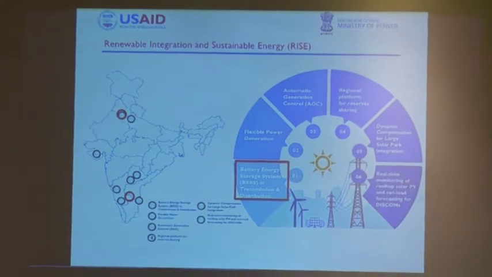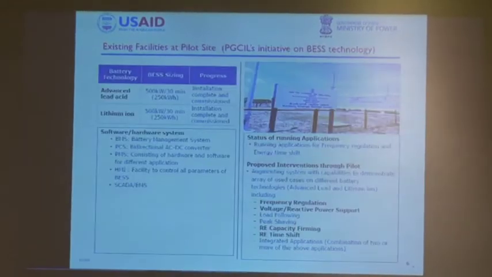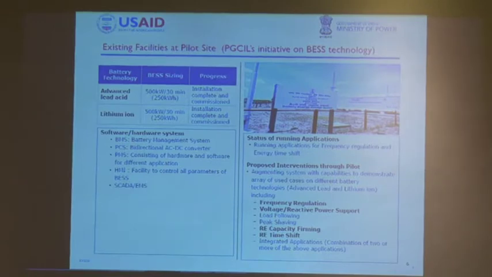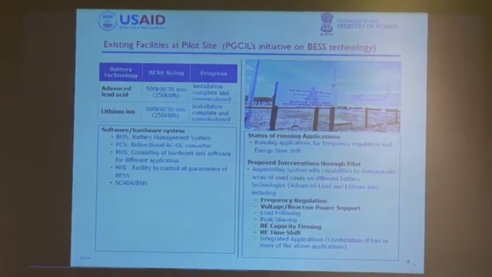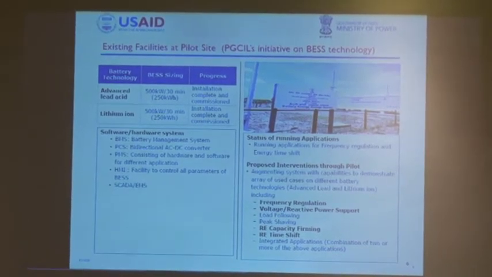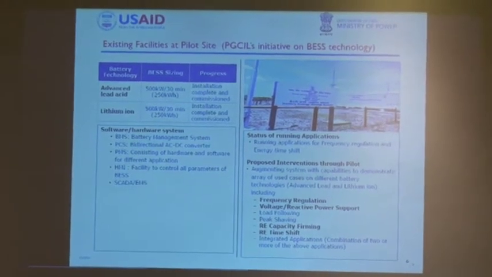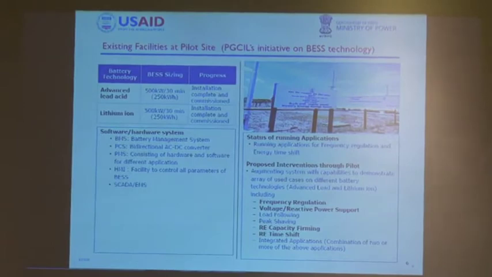I'll be more focusing on the battery energy storage systems pilot, which we are doing in collaboration with Power Grid PGCIL India. They have already deployed a 500 kilowatt battery energy storage system at Puducherry, 250 kilowatt lithium ion and 250 kilowatt lead acid battery each. And what we are doing is we are enhancing the range of applications or use cases from those battery energy storage systems, which will cover ancillary services support like frequency regulation, voltage support, and also renewable energy capacity firming support.